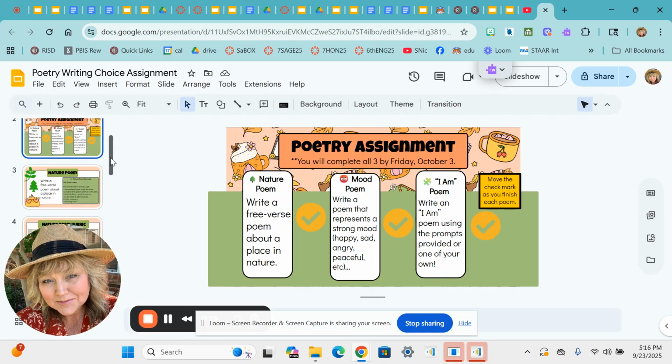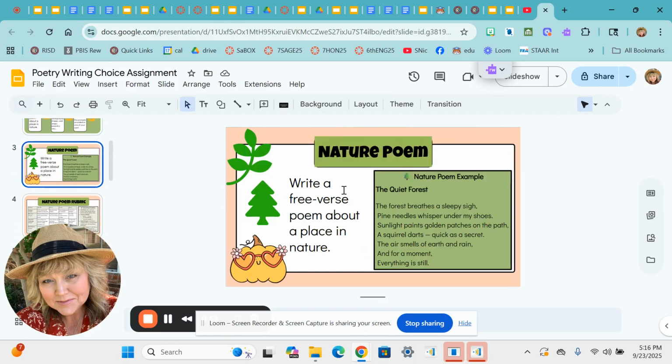So as we continue, your nature poem is a free verse poem about a place in nature. An example would be like The Quiet Forest. The forest breathes a sleepy sigh. Pine needles whisper under my shoes. Sunlight paints golden patches on the path. A squirrel darts, quick as a secret. The air smells of earth and rain, and for a moment, everything is still.